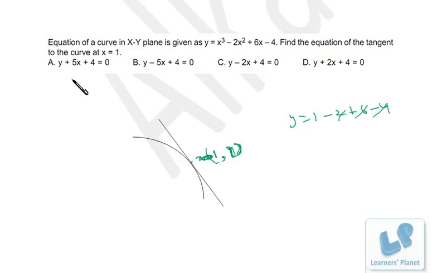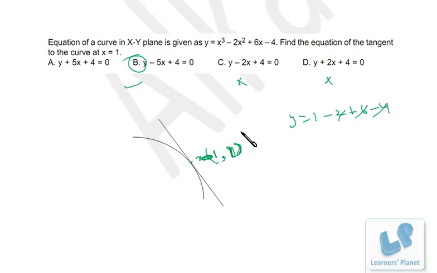Right? Now we have to find out an equation from the options whose coordinates, which equation is satisfying 1 and 1. When x is equal to 1, y is equal to 1. So this is not satisfied over here. If x is equal to 1 and y is equal to 1, we are getting 0. So this can be a correct option. Here not, even here not. Right? So this is the correct option.